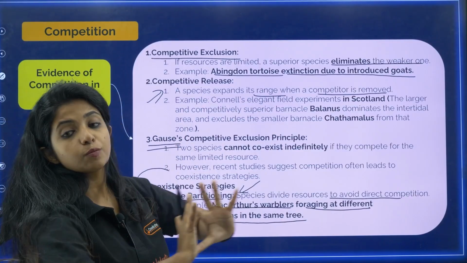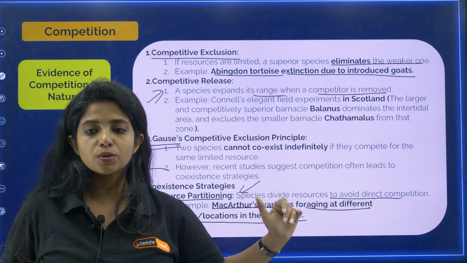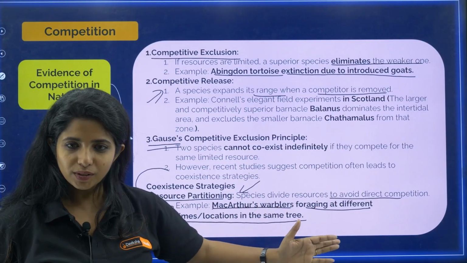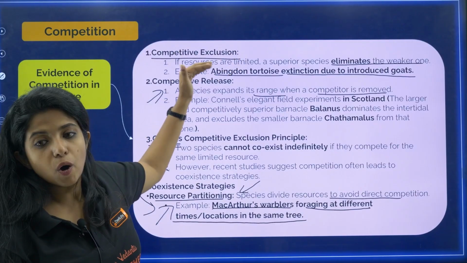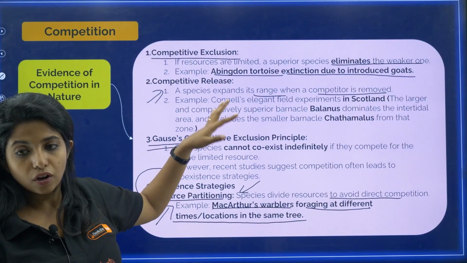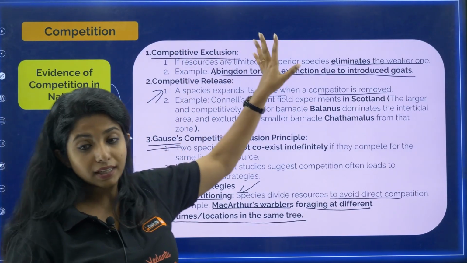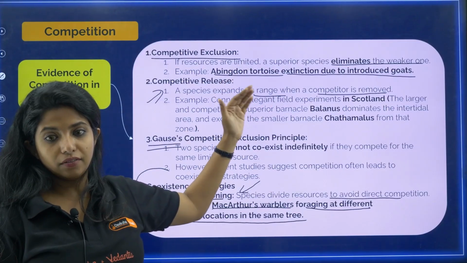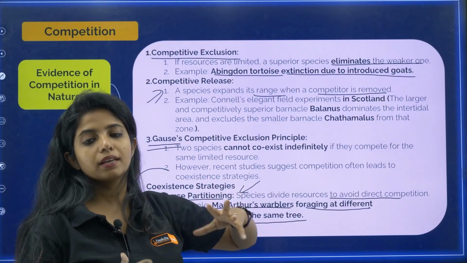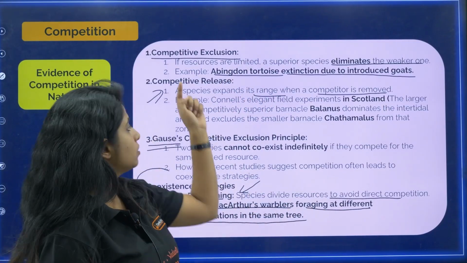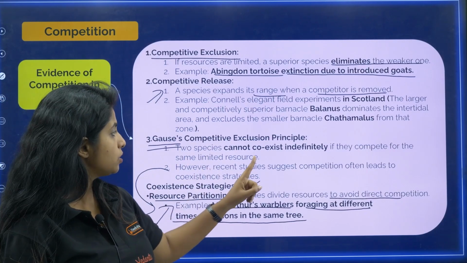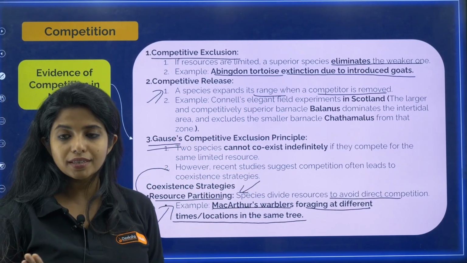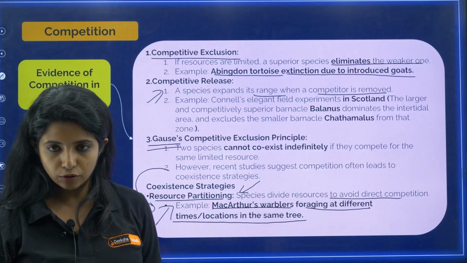A species will expand its range when the competitor is what? Removed. Now, this is a result of competitive exclusion. Either you got extinct, otherwise, whenever you go extinct, basically I get the whole area. So first we learned Gauss's competitive exclusion principle, which says that two species cannot coexist indefinitely if they are competing for the same resources.